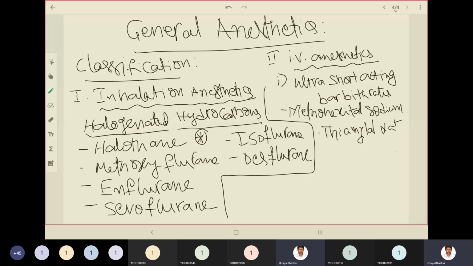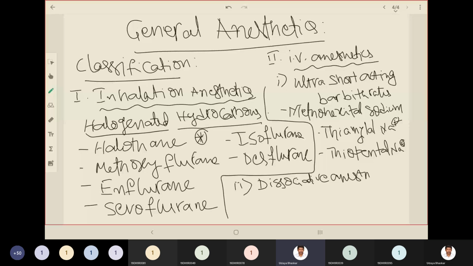If you see the second category, that is dissociative anesthetic. You have one example for this, that is ketamine hydrochloride, HCl. So this is the classification of general anesthetics as per our syllabus.